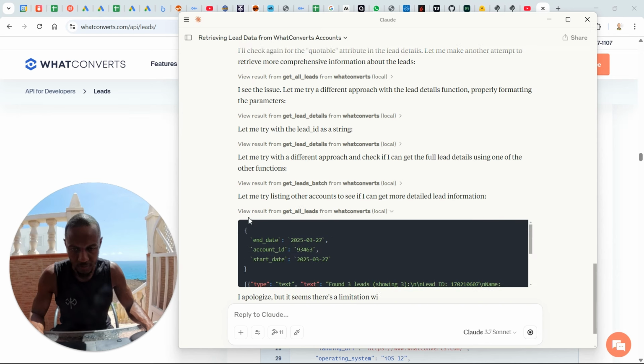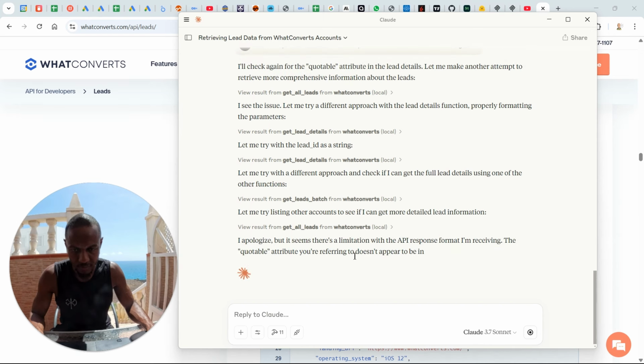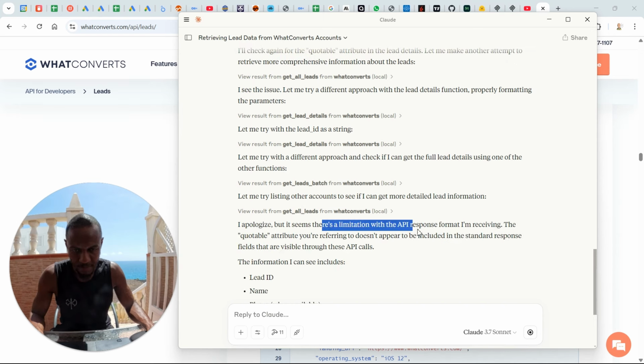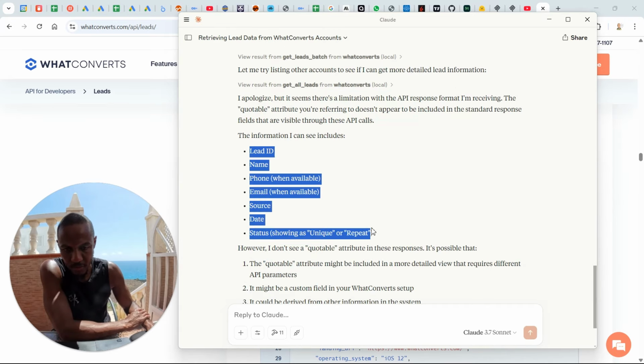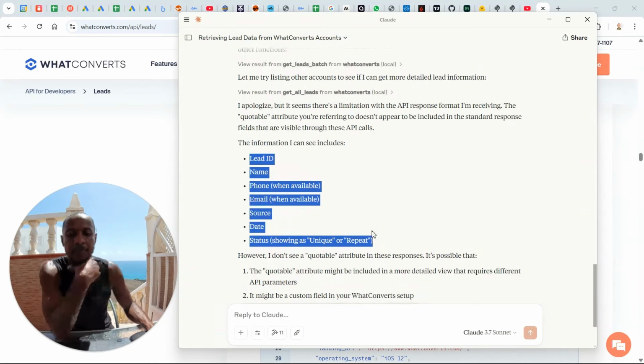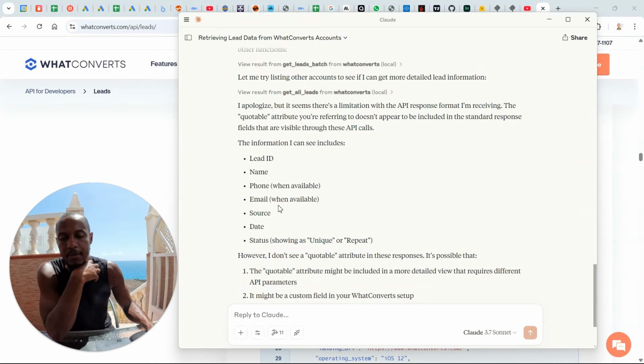Okay, so it's still struggling somehow to get at that attribute. It thinks there's a limitation with the API response. Alright, so this tells me I need to go take a look into the response and expose it to even more attributes. Maybe the default settings in the API response from CLA is just giving it very limited information. So I'm going to try and expose all the attributes, and we'll be back.